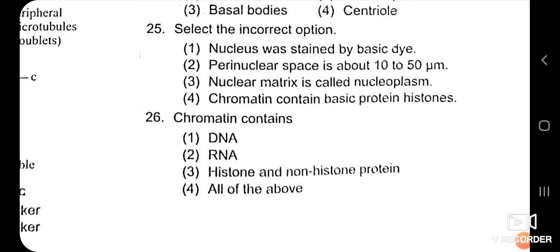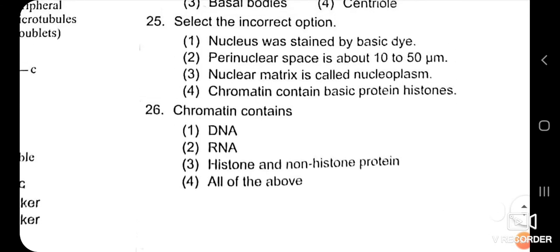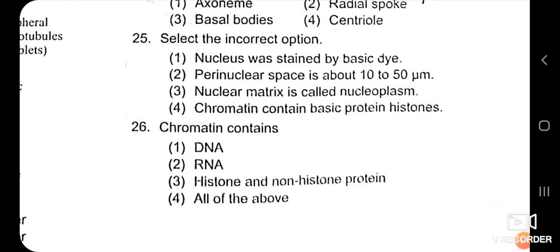The answer of this is given on page 139 in the structure of nucleus, and the correct answer is the fourth, because in chromatin you can observe DNA, RNA, histone and the non-histone protein. So all these are correct for the MCQ 22nd.